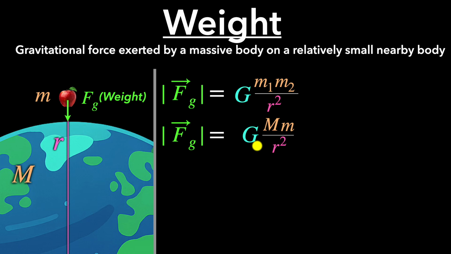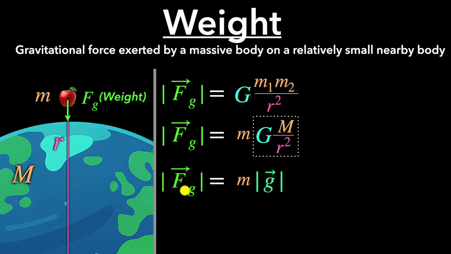And now we can rearrange this a little bit, because G times capital M divided by r squared represents the gravitational field that the Earth produces at that particular point. So we can replace this with g. So we can now write the gravitational force equals the mass of the apple multiplied by the gravitational field at that point. And of course, since we already know the directions, we can get rid of the vector signs and we just write F equals mg. So this is the expression for weight. If you want to calculate the weight of any object, just take the mass of that object and multiply it with the gravitational field at that point.